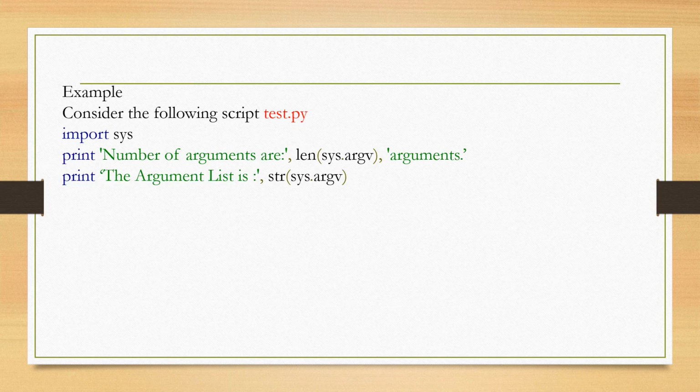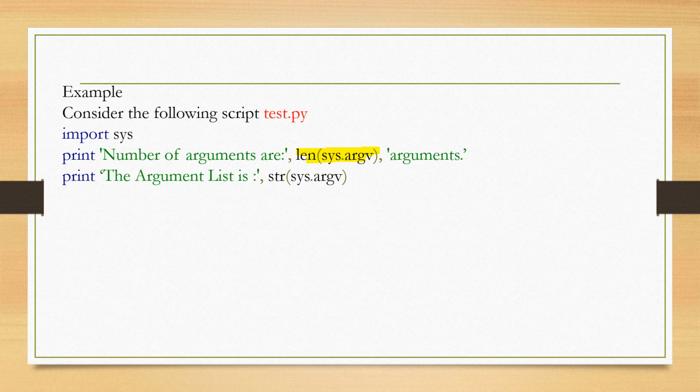Now we'll discuss an example. Consider the following program whose name is test.py. In this example, I am importing one module, sys, import sys, which will give us the argument list and number of arguments. Print number of arguments are, using the len function I am printing the total number of arguments, so len of sys.argv.